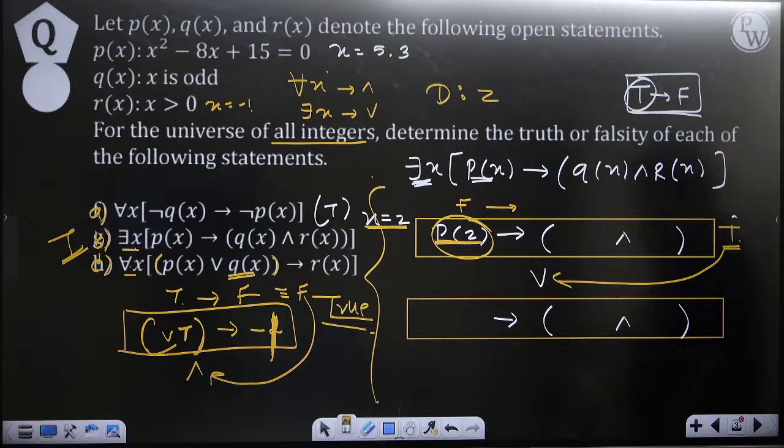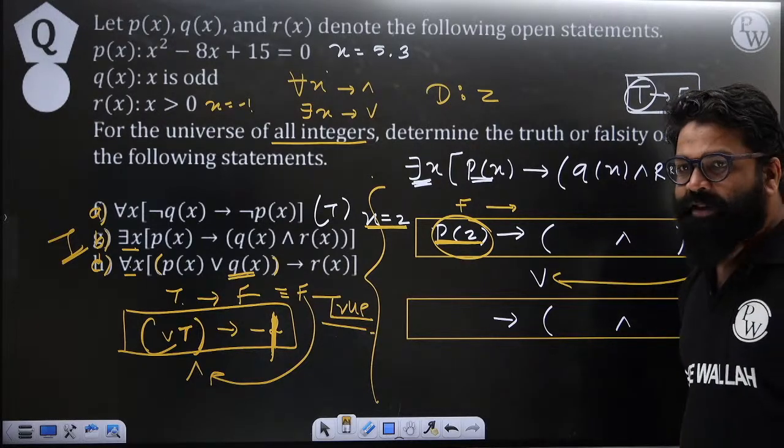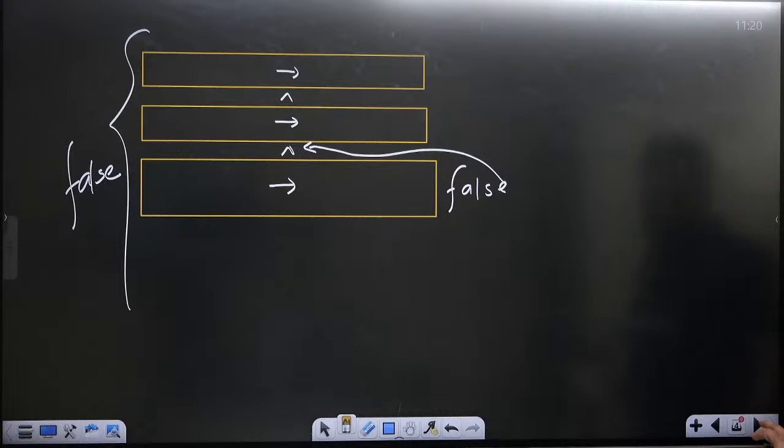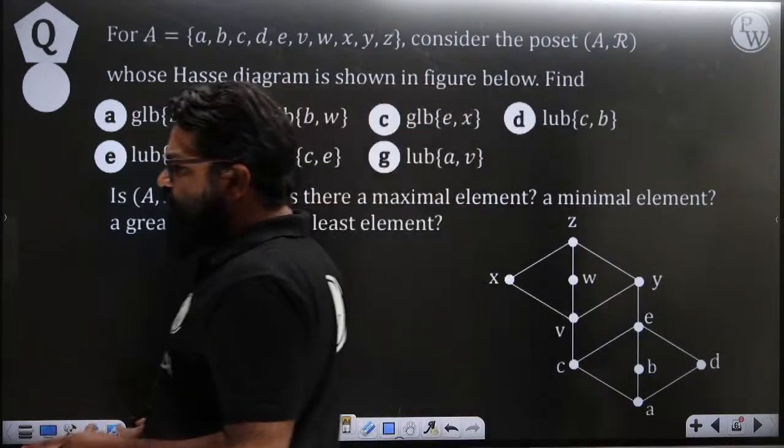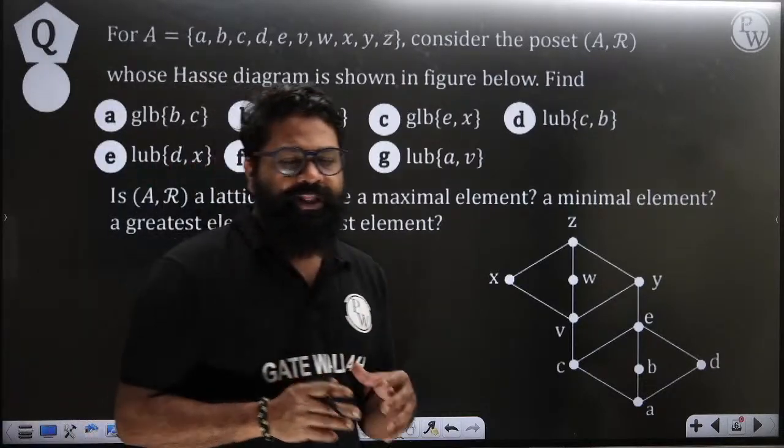It will be very beneficial when you use this particular method. Okay, now let's move to the next question. Let's consider it first. We have to find the GLB and LUB with respect to this question.